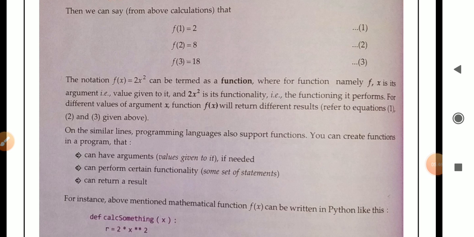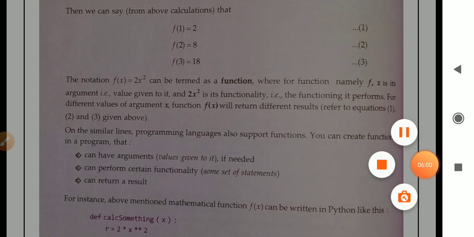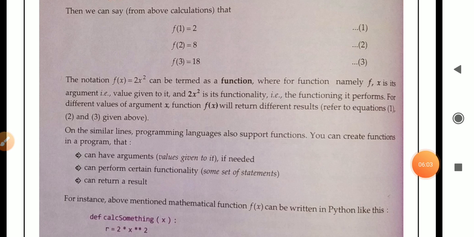Means here f(x) equal to 2x square, where f is the name of the function, x is the argument, and 2x square is its functionality, means how the calculation is performed. For different values of argument x, function f(x) will return different results. Refer to equations 1, 2 and 3 given above.